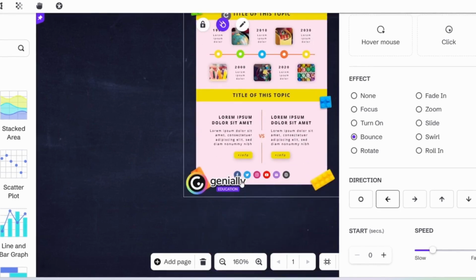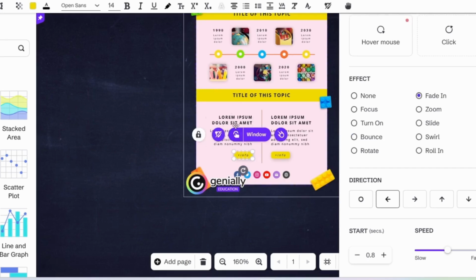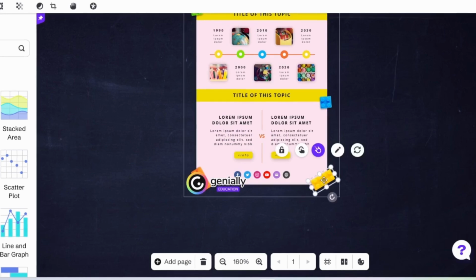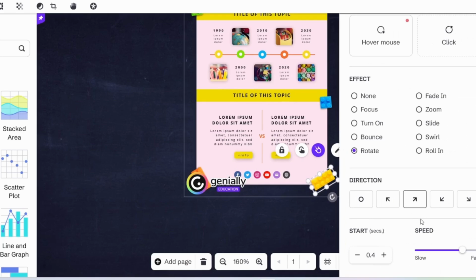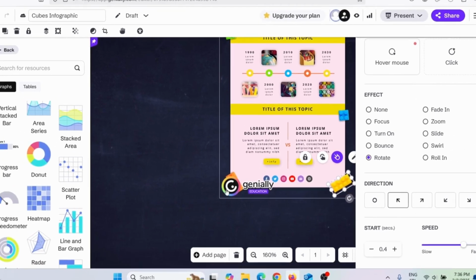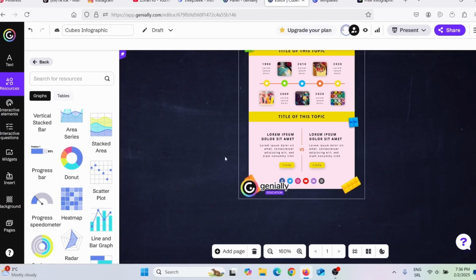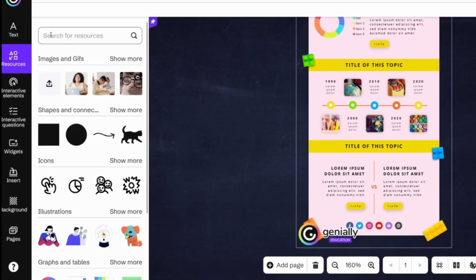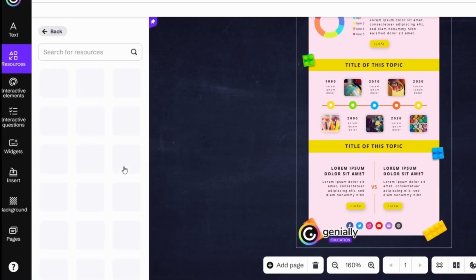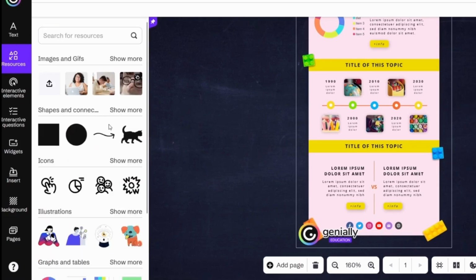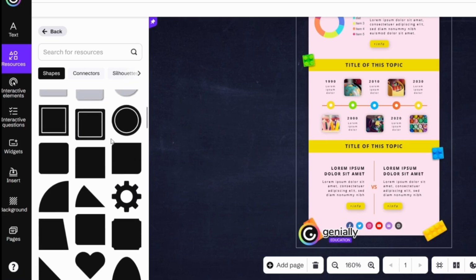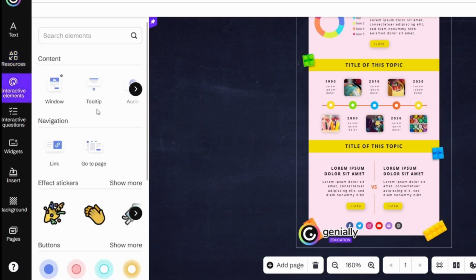Here you can see you can animate everything. All of these you can animate, okay? You can edit everything. For example, let's say this one, I will add this. As you can see, it is animating everything. Now, like I said, you can add more charts. And when I go here on resources again, when I go back here, I can add some images. I can also go back here and I can add some shapes.